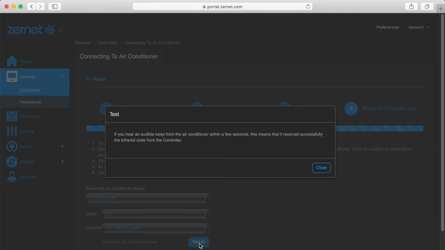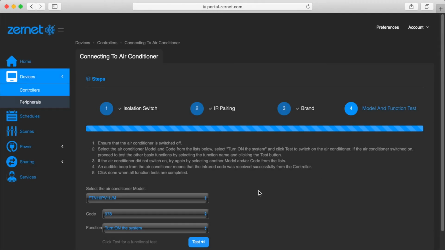If you hear a beep from your air conditioner after a few seconds, this means that the infrared code was received. Check if the operation of the air conditioner matches the test function you selected. If you are satisfied with the test results, click Done to start downloading the new infrared codes to your controller.